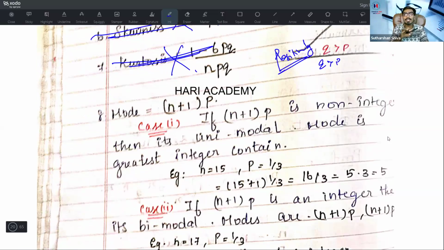How can you find the mode under binomial distribution? It is (n plus 1) into P. Under case 1, if (n plus 1)P is a non-integer, then it is unimodal.